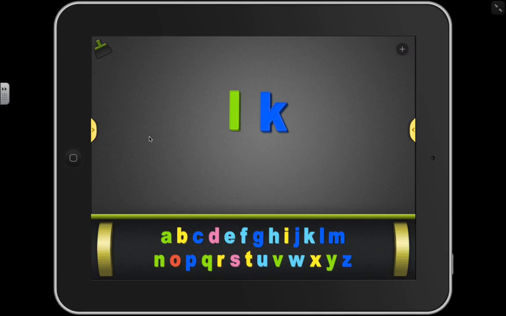All right, what do you hear at the beginning of milk? An M, right? Did you add an M? What letter says ilk? An I, right? That is the correct spelling of milk. Read it with me. Milk.